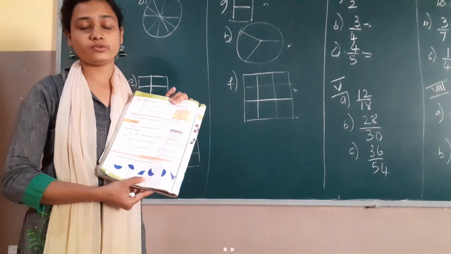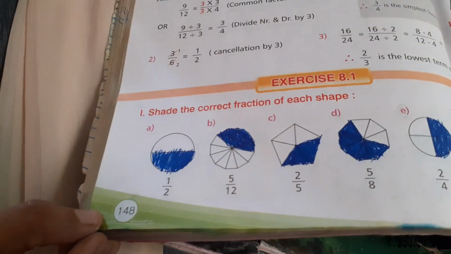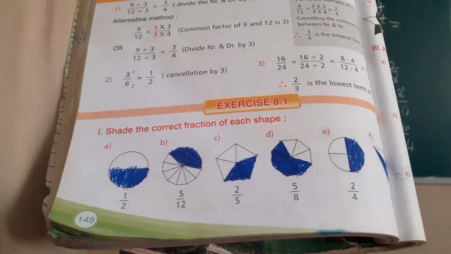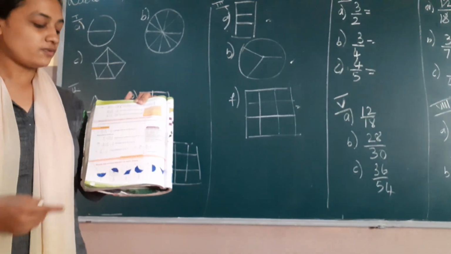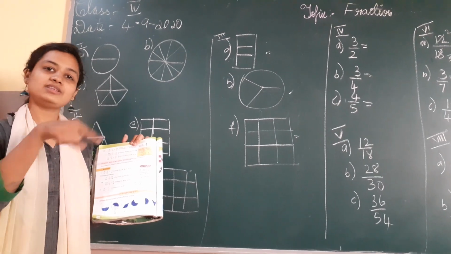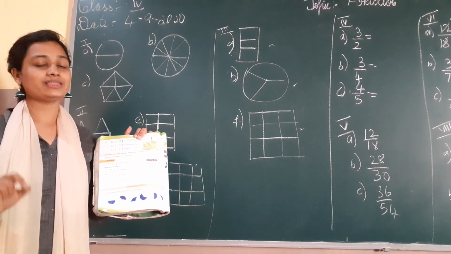Now we are going to see exercise 8.1, page number 148. All of you will take your textbook and work it with me. So first thing, if you see, there are some shapes and they have divided the shapes. You have to shade the shape.